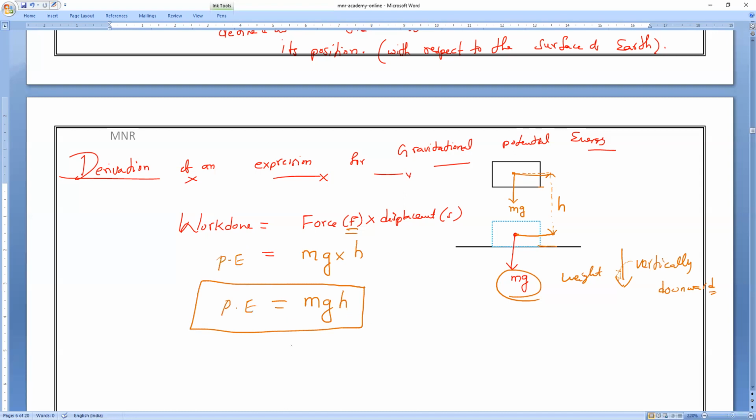Remember, here you can write: the work done on the body is stored in the form of what energy? In the form of what, guys?